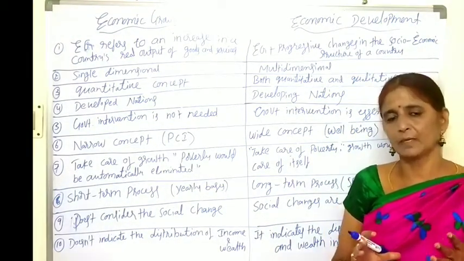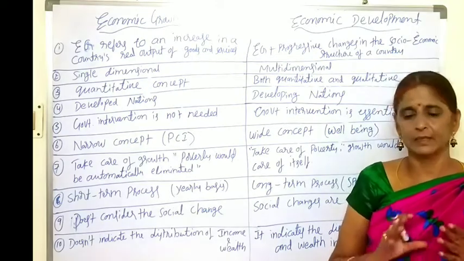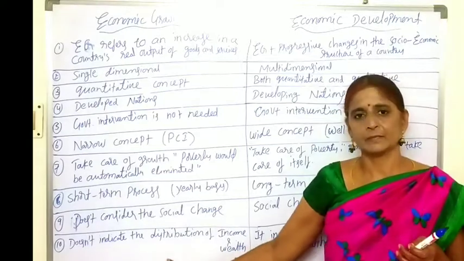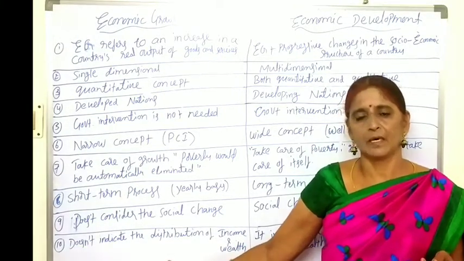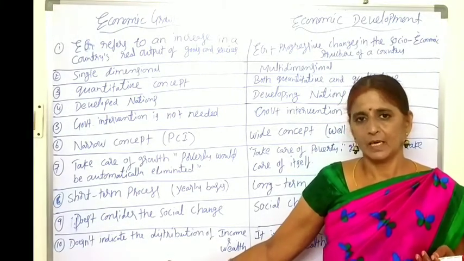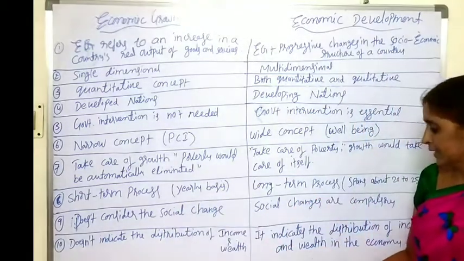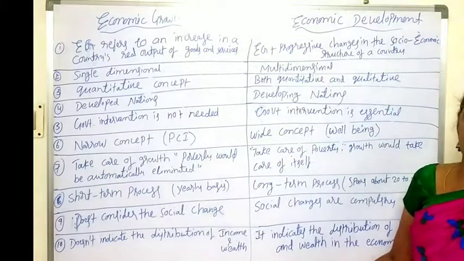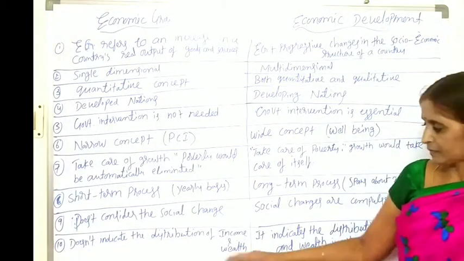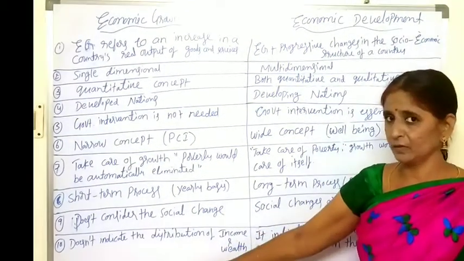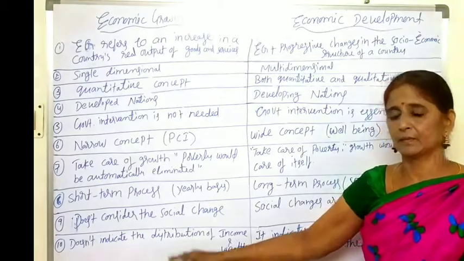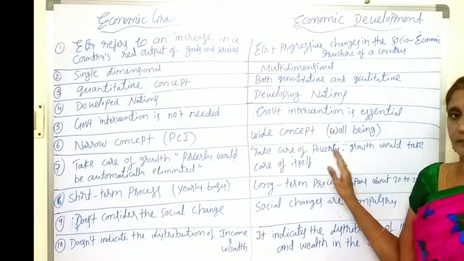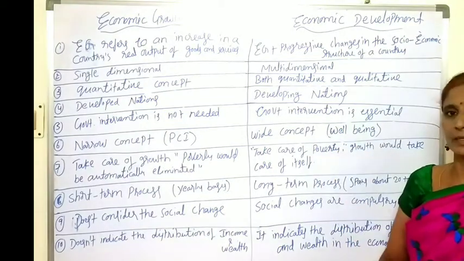We have to observe a number of elements, multiple elements in the economy. And finally, children, growth is nothing but the physical development of a person. But development needs not only physical development, it needs character development also. So the example of economic growth is only the physical development of the person, but including physical development, character development is also essential to get economic development.